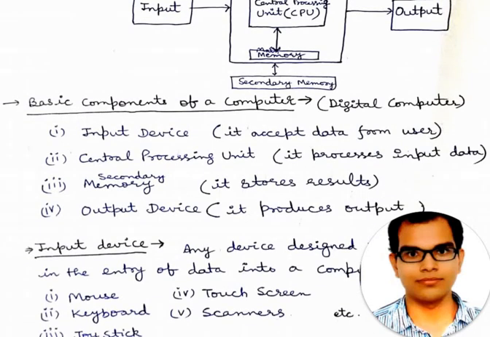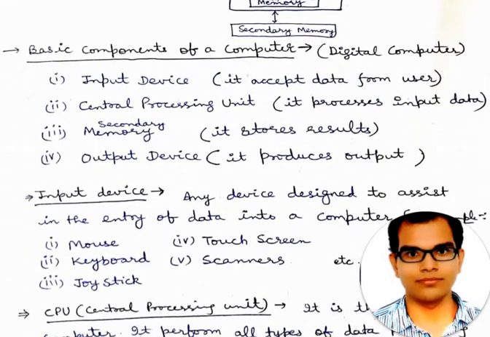So these are the components. First is the input device. It accepts data from the user. The central processing unit, or CPU, processes the input data, whatever data we are giving. After processing, it gives it to the output device. Then there is secondary memory, which stores results. The fourth component is the output device, which produces output.